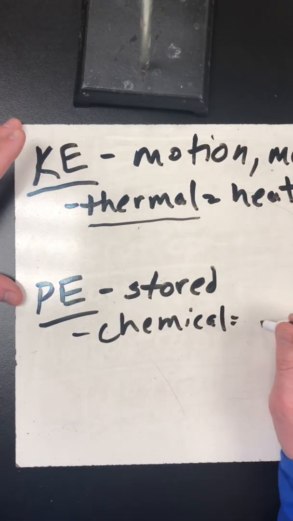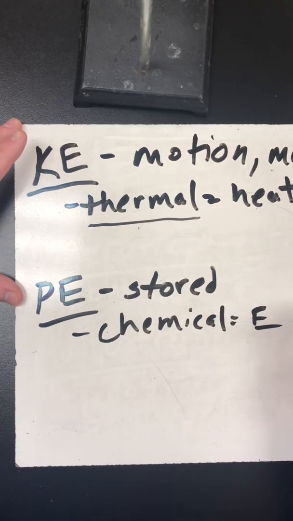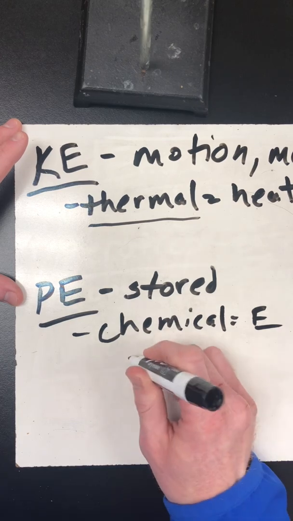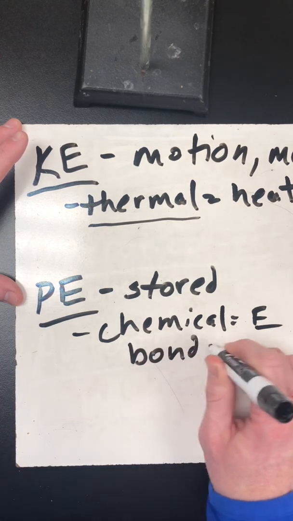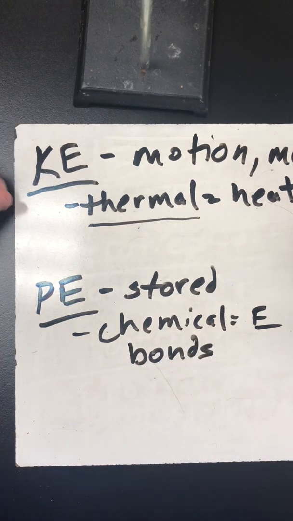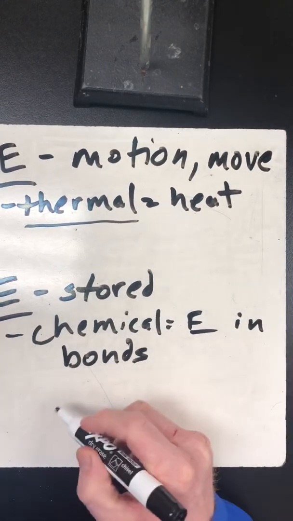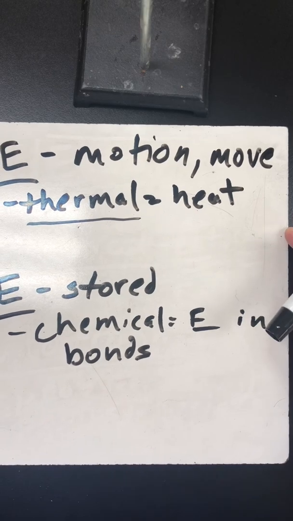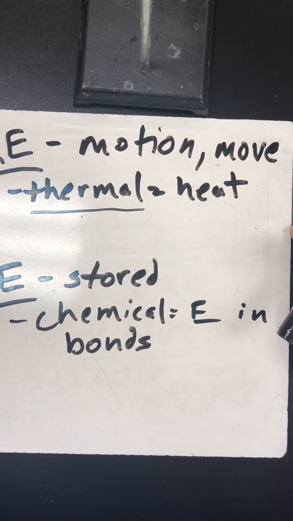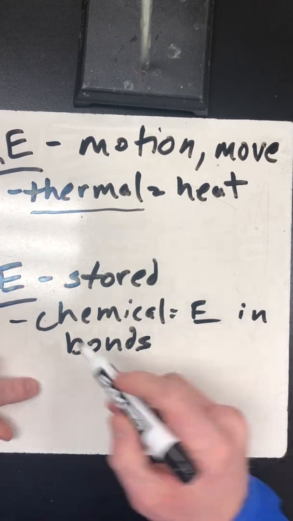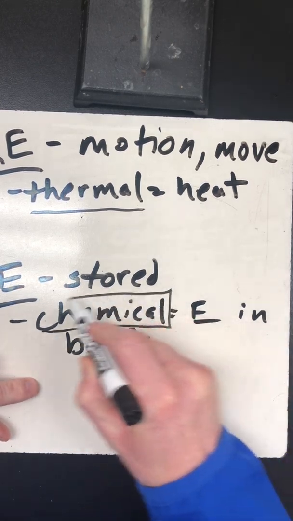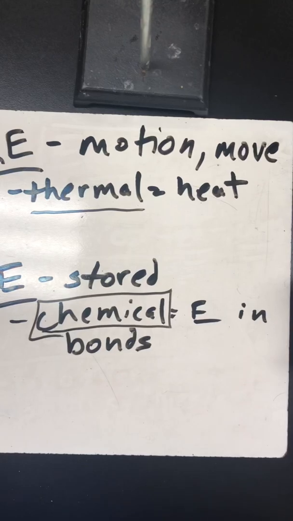Now, that says energy stored, and I'm going to put a capital E, energy stored in the bonds of molecules. Stored in the bonds, okay? So if I have a piece of fruit, or a piece of coal, or a can of gasoline, the only way for me to release that stored energy, that chemical energy, is to break the bonds of that molecule, and then the energy is going to be released, all right?